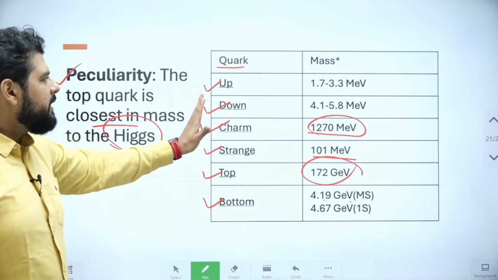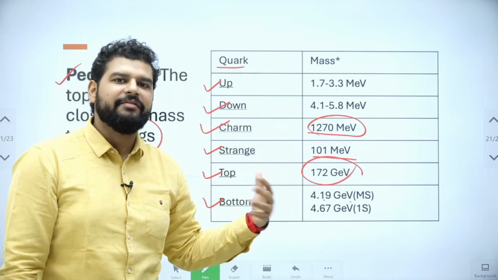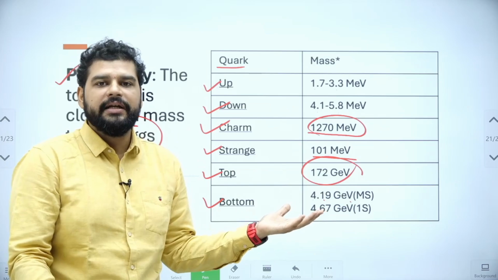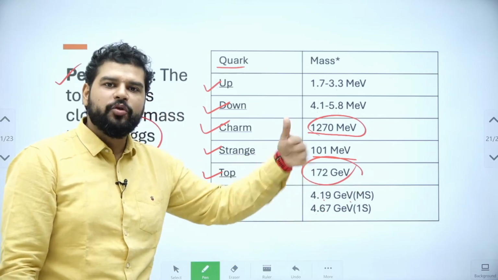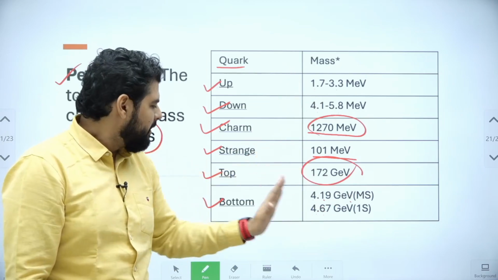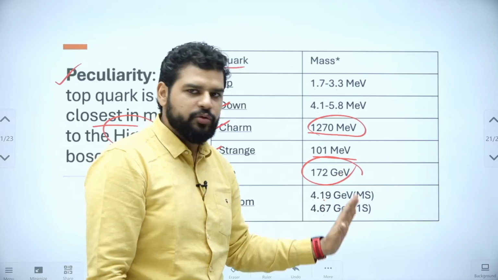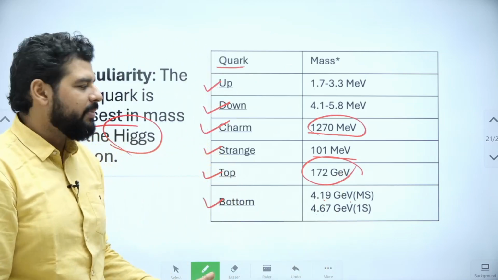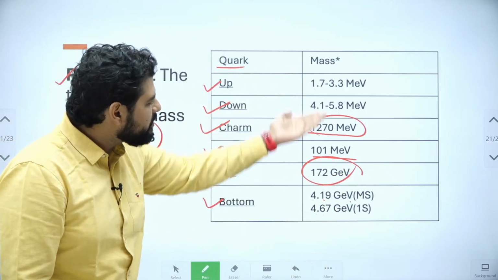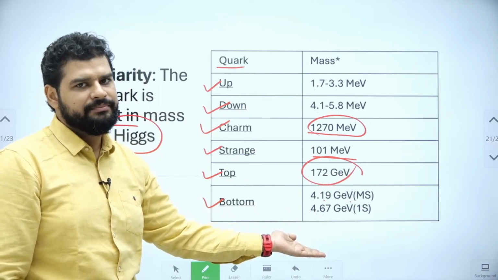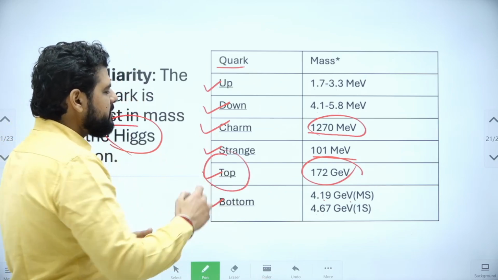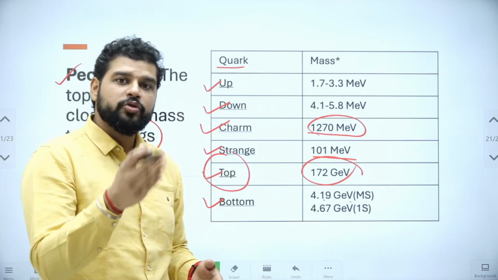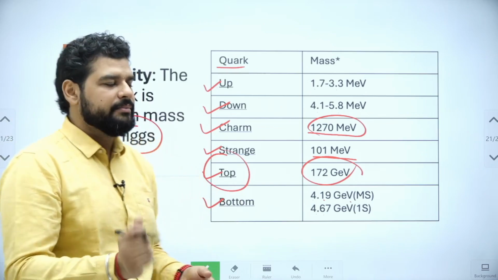So the thing is, like I said, in a family people are closely related in features, but this master top quark is totally different. It is 172 GeV, the heaviest subatomic particle, and nowhere closely related to its siblings. So the peculiarity is that the top quark is more closely related to the Higgs boson as a particle rather than its own family.